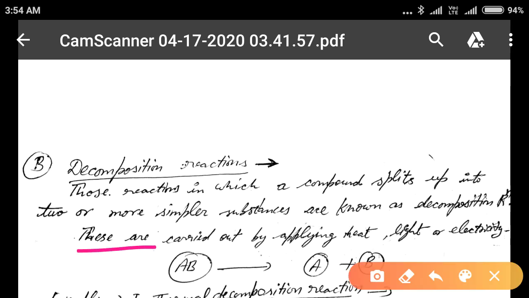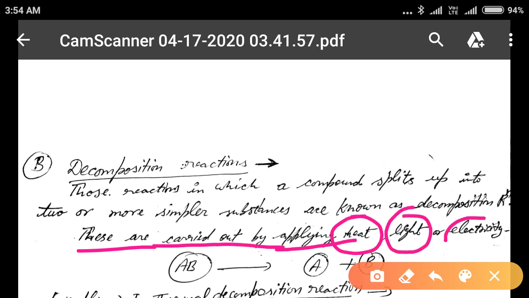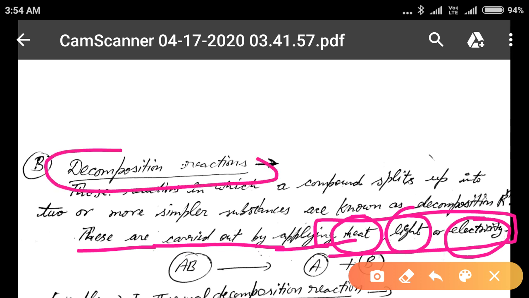These reactions are carried out by applying heat, light, or electricity. Without these energies, any one of them, the decomposition of any substance cannot be possible.